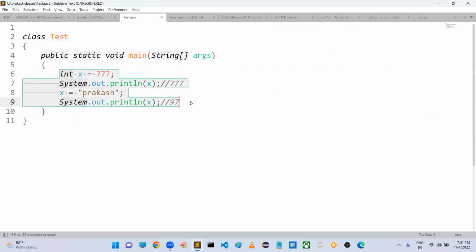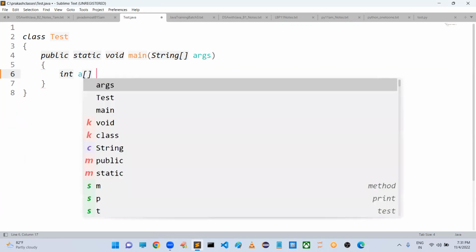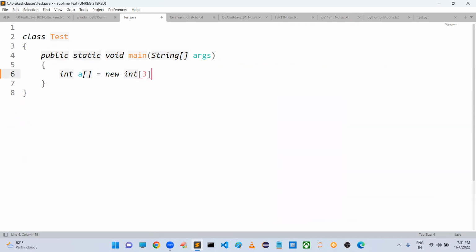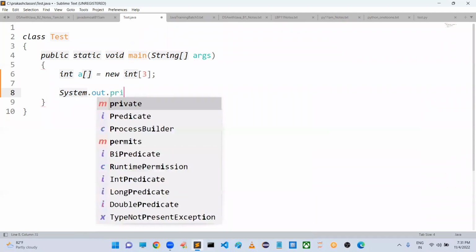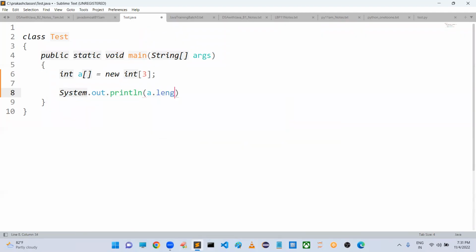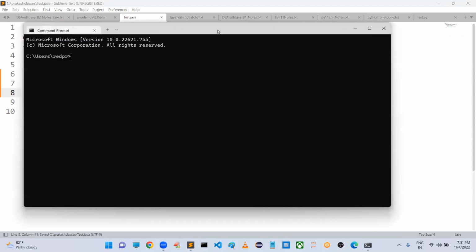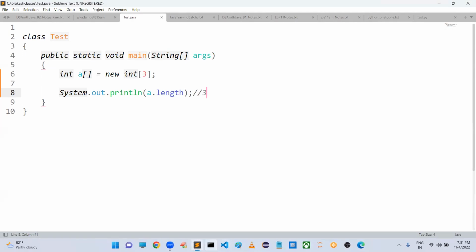I want to take one small example. Integer a is equal to new integer of 3, I have taken. I want to print the elements, but before that I want to ask what is the length of this array. How many elements are there? 3 elements. Okay, we are going to get output as 3. What happened?